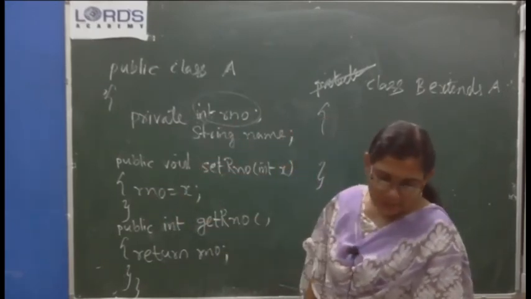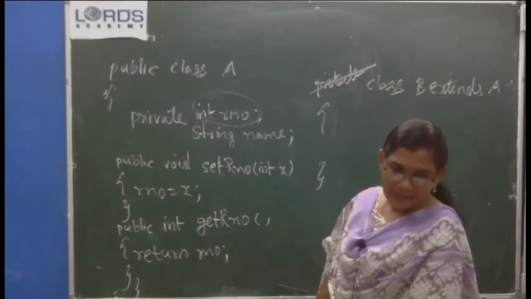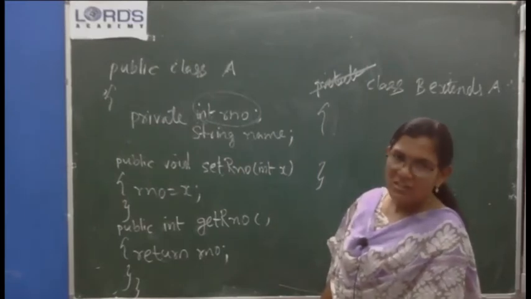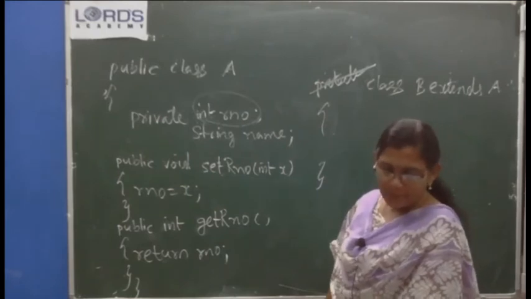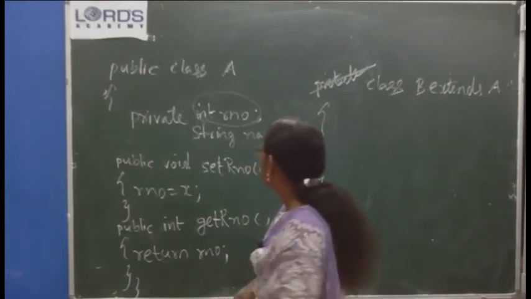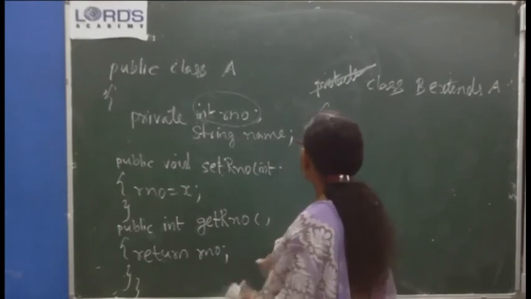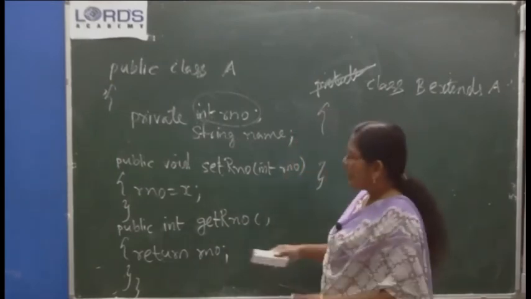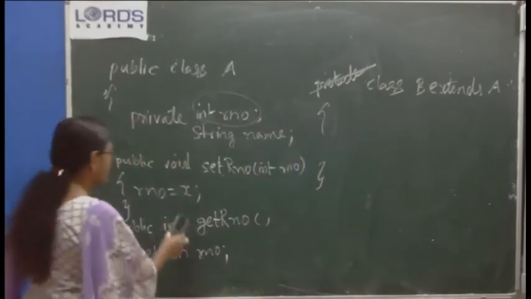But in this program, the private instance variable's name is A and the function argument's name is also A. So here, instead of X, if I had used int R number, I would be writing R number equal to R number, isn't it?